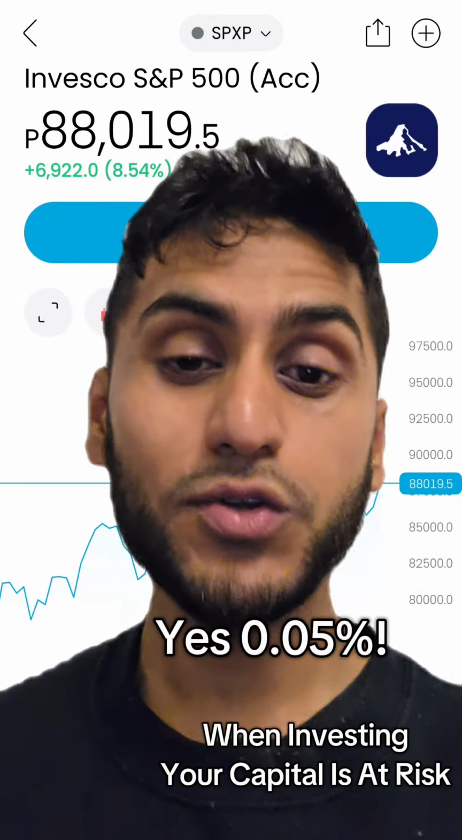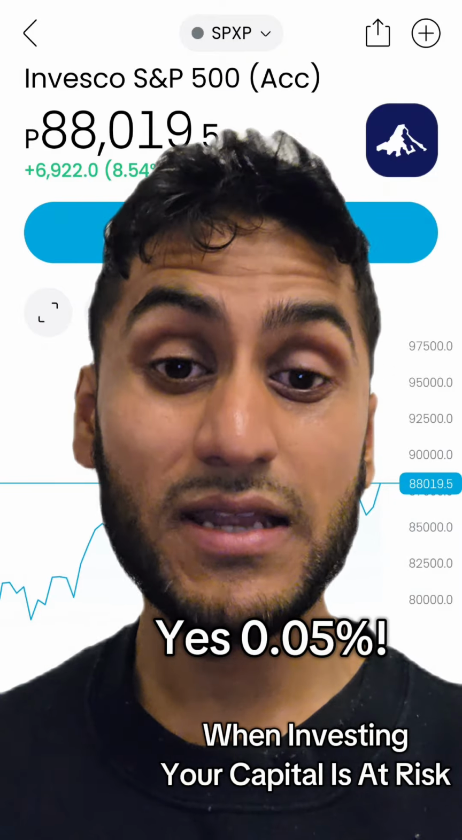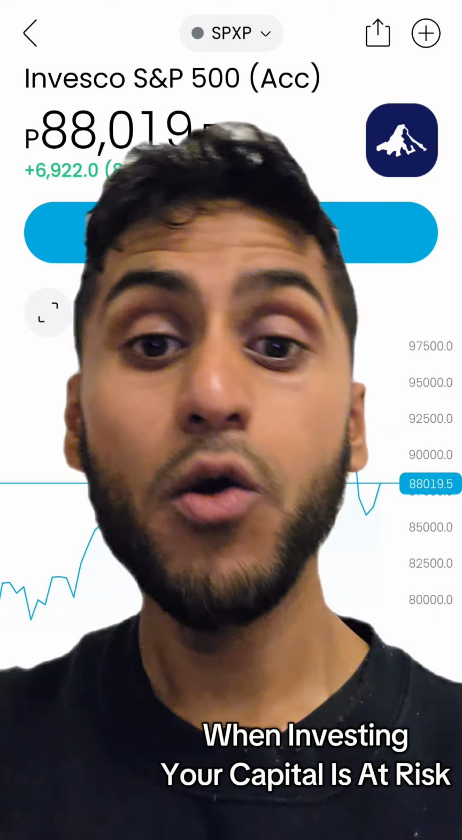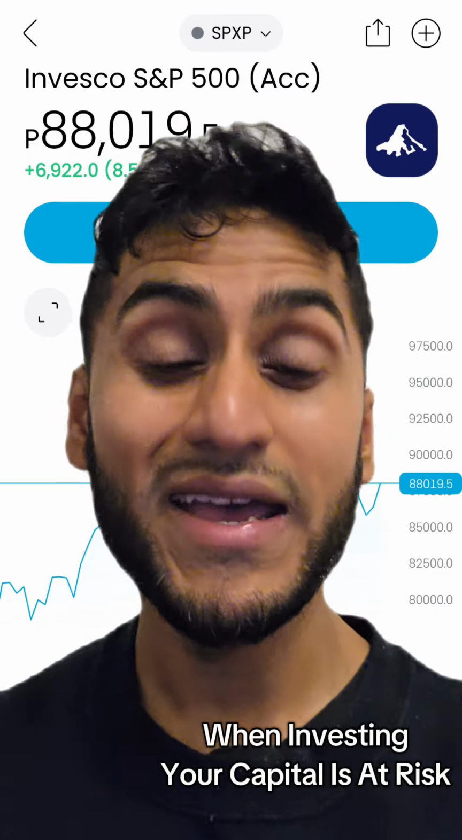I think the total expense ratio is 0.05%. I hope I'm not wrong. And the other two are 0.07%. So all cheap, all track the same thing, and all you can buy in pounds.